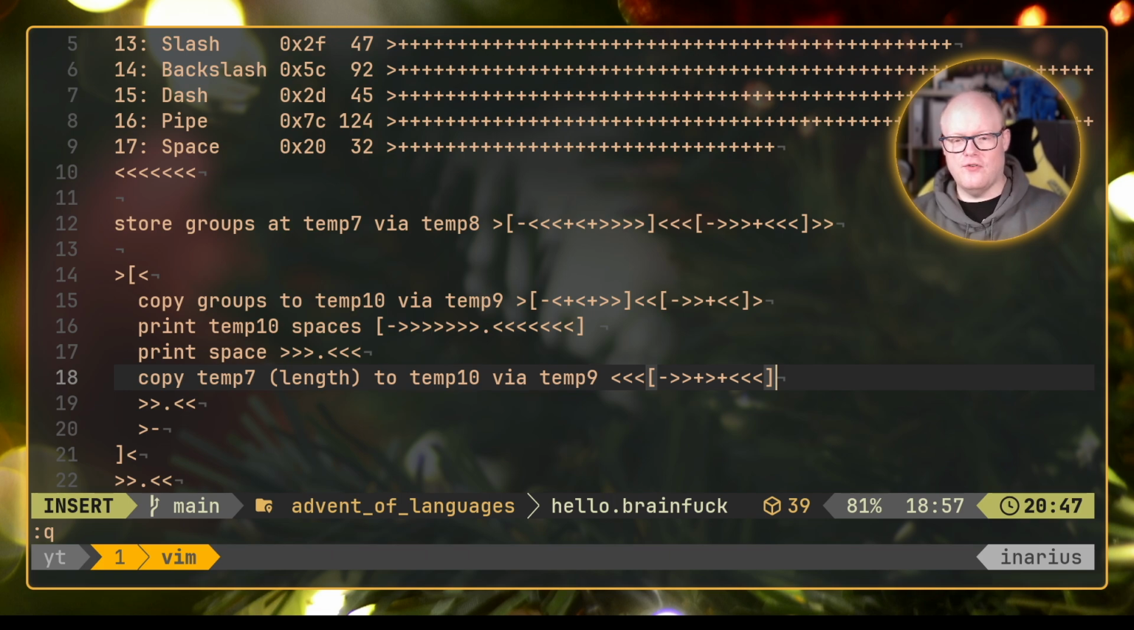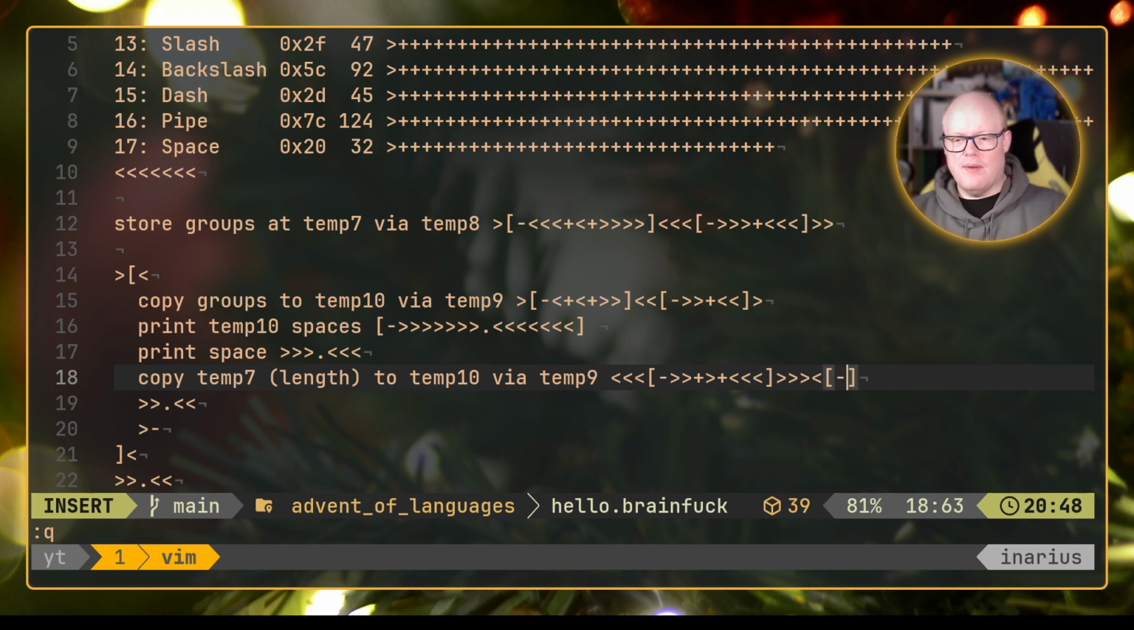We need to now transfer it back from temp 9 to temp 7. So what we do is first go back to temp 10, then we go to temp 9, just for clarity here. We could have, of course, combined this into this. However, I find this easier to read and reason about. Then we start again.